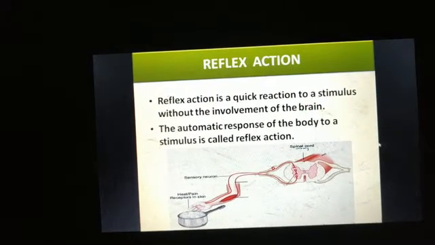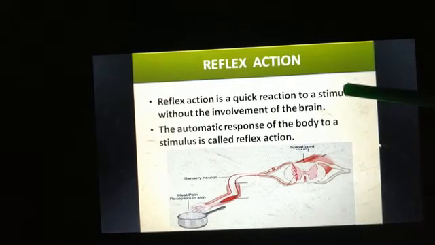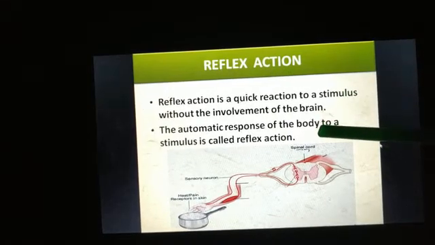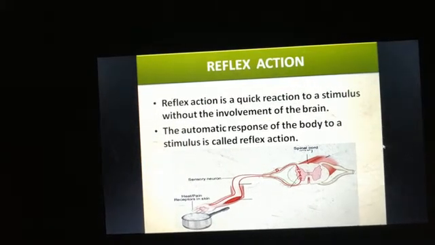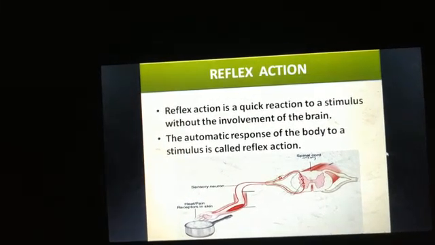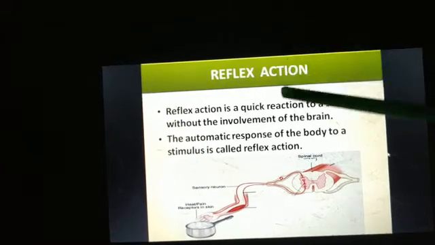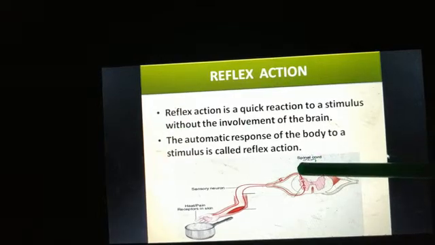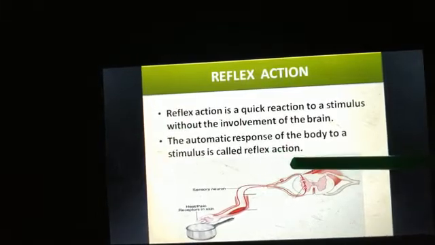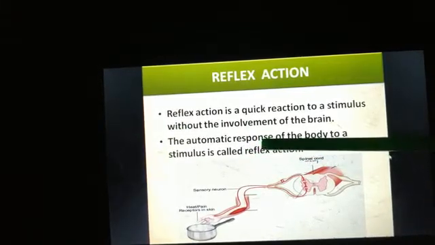So any change in the environment that has been detected by an organism is called a stimulus. So the automatic response of the body to a stimulus is called reflex action. So it is an automatic response.